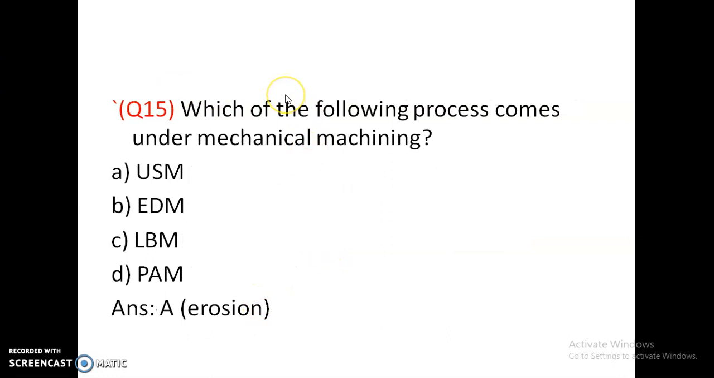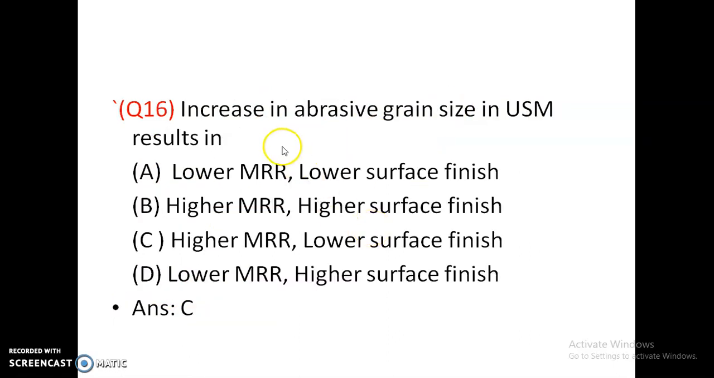The following process comes under mechanical machining: ultrasonic machining, electric discharge machining, laser beam machining, plasma arc machining. So ultrasonic machining comes under mechanical machining. Increase in abrasive grain size in ultrasonic machining results in: lower MRR, lower surface finish; higher MRR, higher surface finish; higher MRR, lower surface finish; lower MRR, higher surface finish.